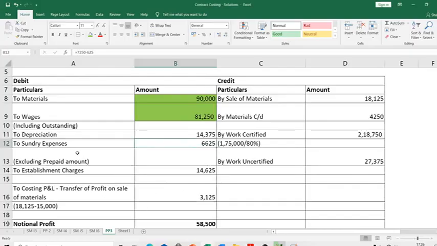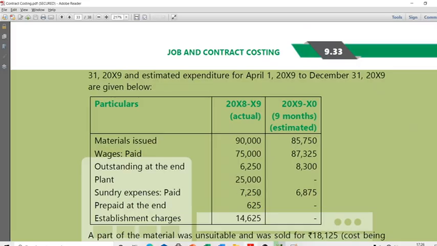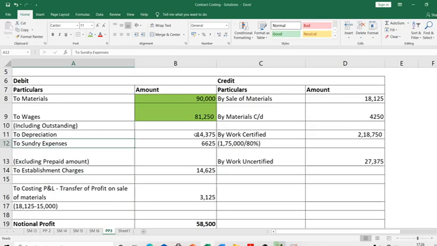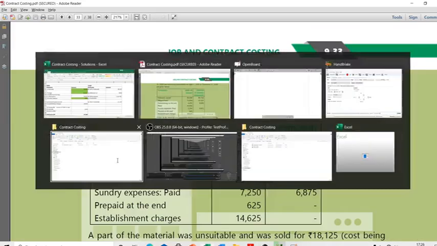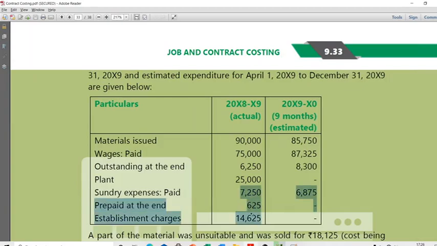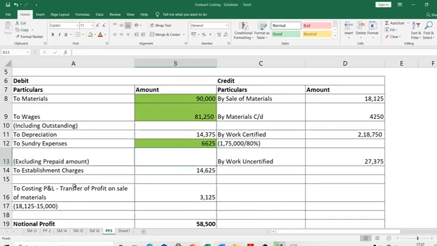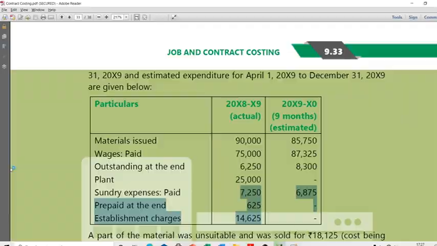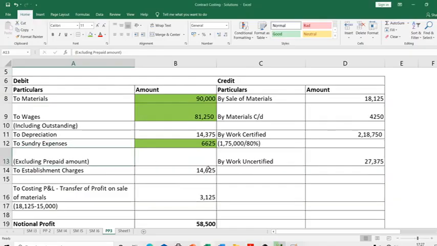So sundry expenses, 7250 minus 625, you will get 6625, excluding the prepaid amount. Then establishment charges 14,625, that is also something I've covered.